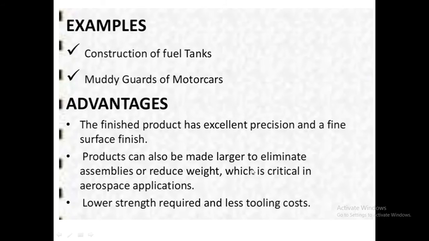The product can be made larger to eliminate assembly or reduce the weight, which is critical in aerospace applications. It means the components used for aerospace purposes are formed by this process. Lower strength is required and there is less tooling cost. As the material is heated to its superplastic forming temperature, the strength required, or the pressure that we need to apply, is less in this process, and the cost of the tooling is also less.